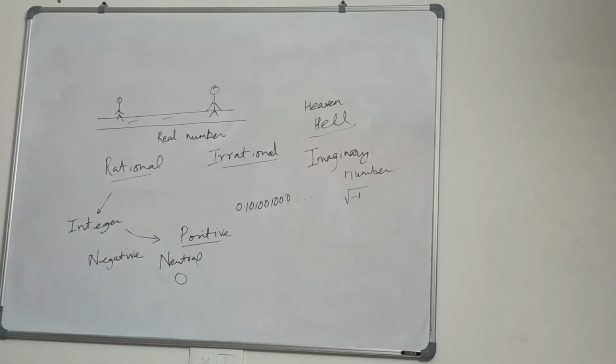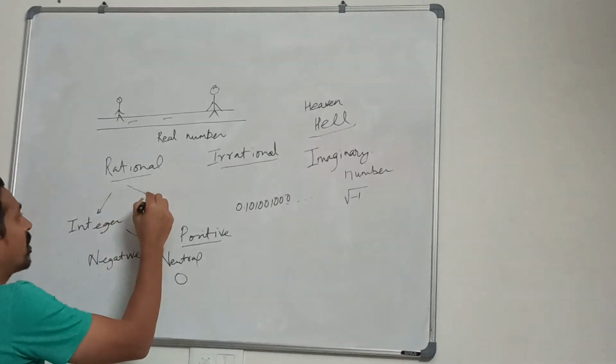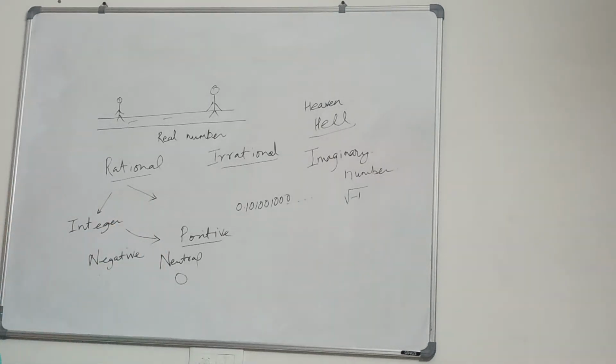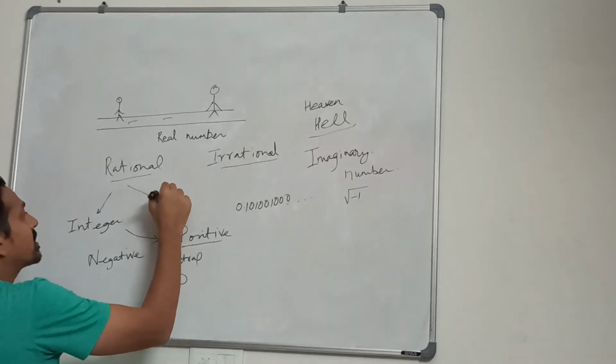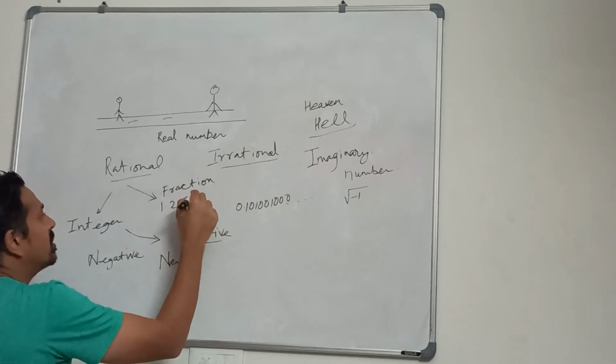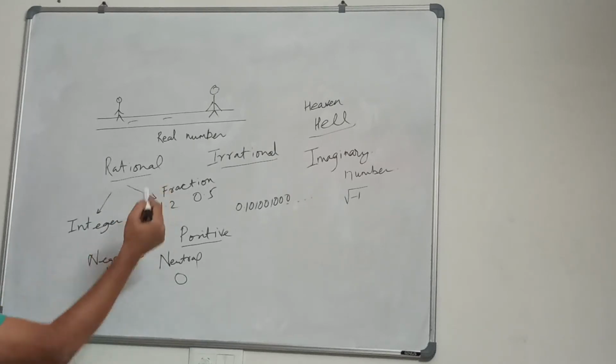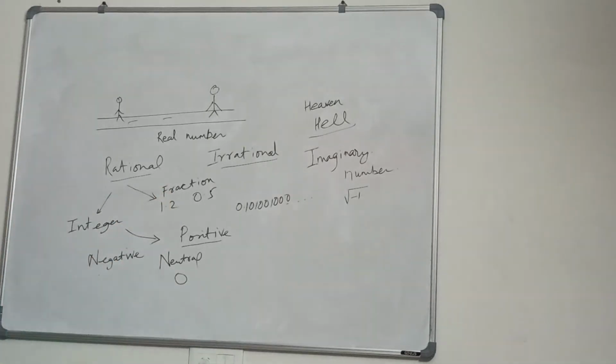That is integer: people who look perfect from outside. There may be someone who is not perfect, who is handicapped from outside, with some bodily handicap. That we can say is a fraction, like 1.2, 0.5, with one hand handicapped or something like that. So integer and fraction we have done, and positive, negative, neutral we did.